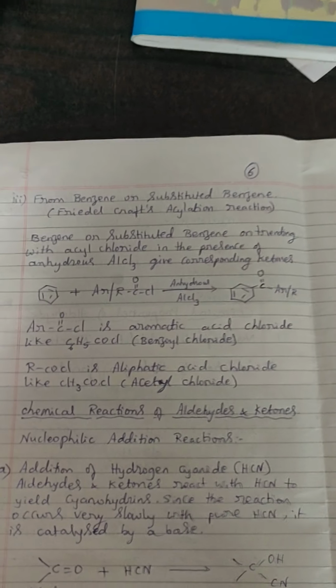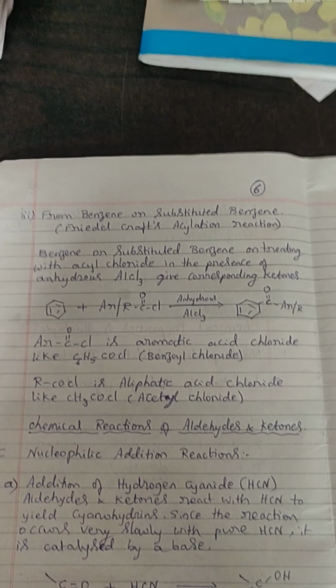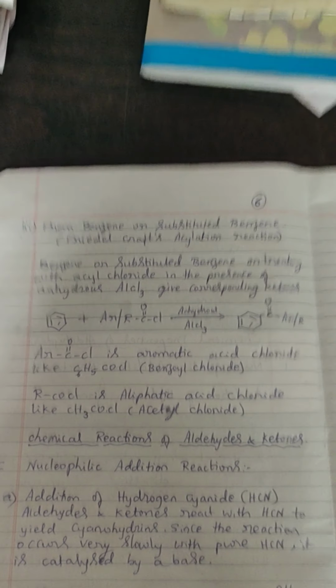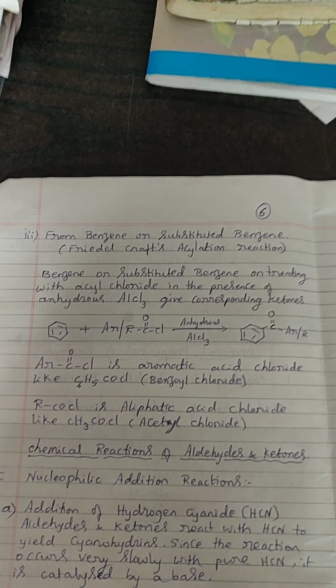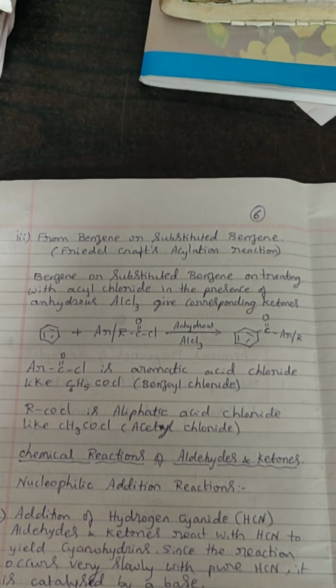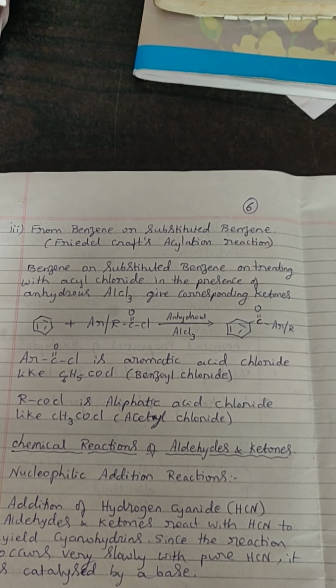Next we move on to the third method of preparation of ketones, from benzene or substituted benzene. It is called Friedel-Crafts acylation reaction. You know the catalyst used in Friedel-Crafts reaction is anhydrous aluminum chloride.